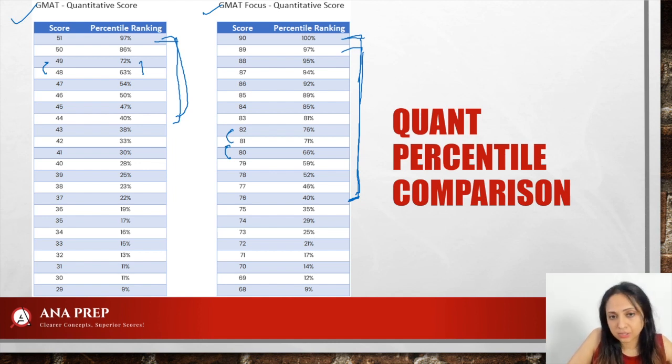Here, the dip when you go from one score to the other will be relatively much smaller. So that is why it will be easier for you to go one score up, right? Since the granularity at mid and higher levels in quant has increased, it's actually good news because you will be able to show your quant prowess.